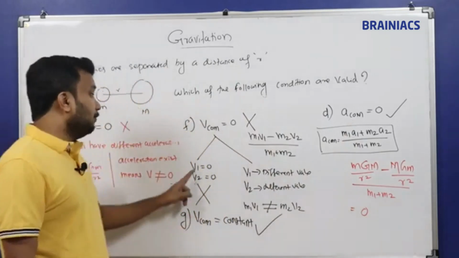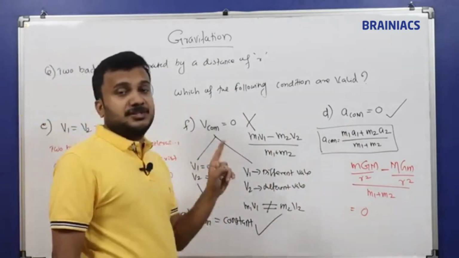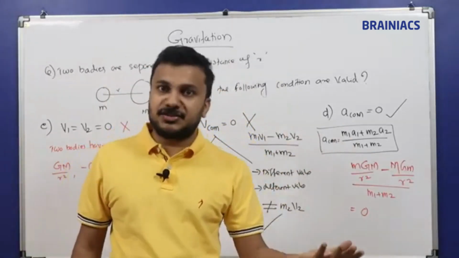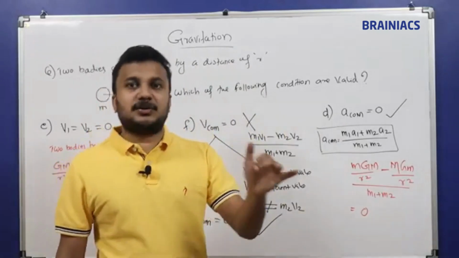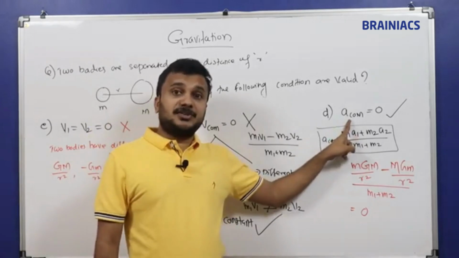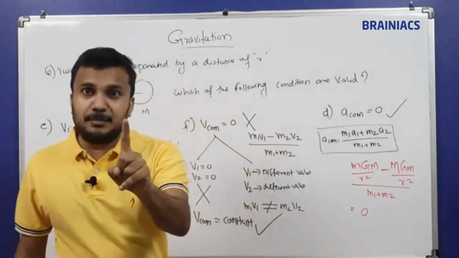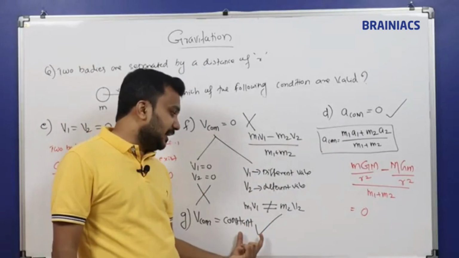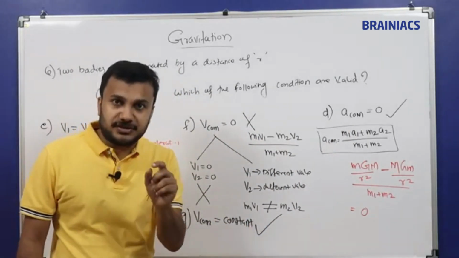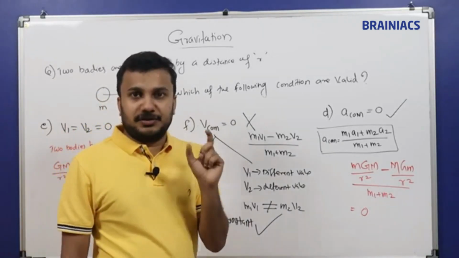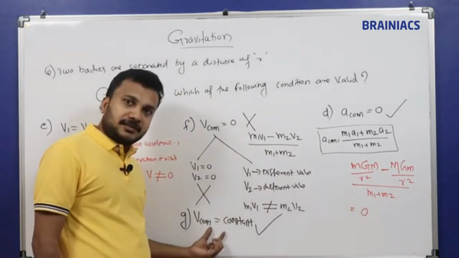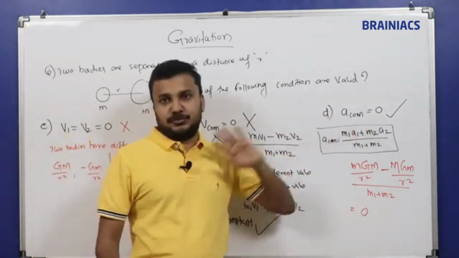We already know the velocity of the first body and the velocity of the second body are not equal to 0, because the accelerations are different, so the velocities exist and are different. So for the center of mass acceleration to be 0, the only remaining condition is that the velocity of the center of mass is constant. When velocity is constant, that is called uniform or constant velocity, and acceleration is equal to 0.